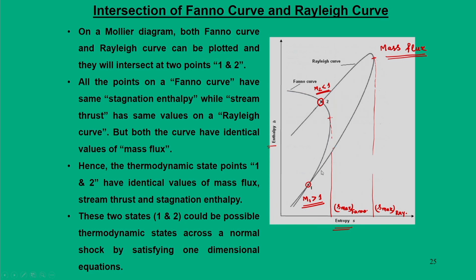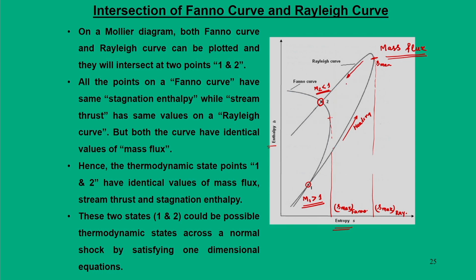Now, if I want to go from 1 to 2 along a Rayleigh curve, then I must go first by heating till the point of maximum entropy S max, then I can reverse the path.